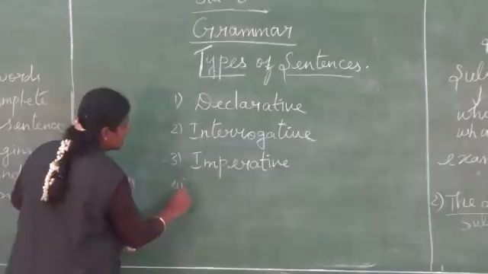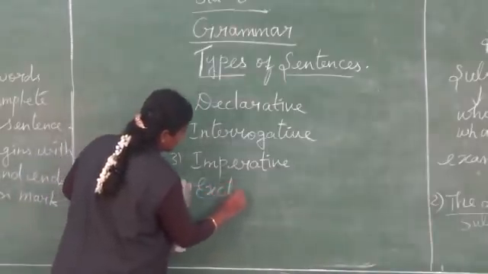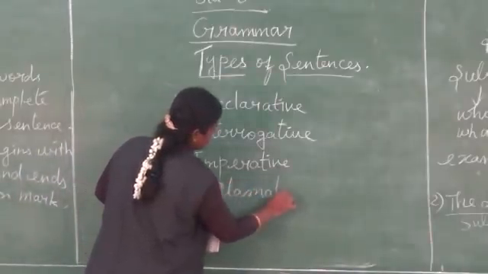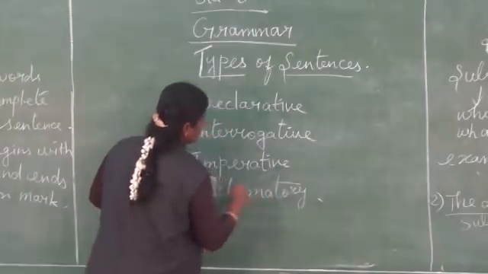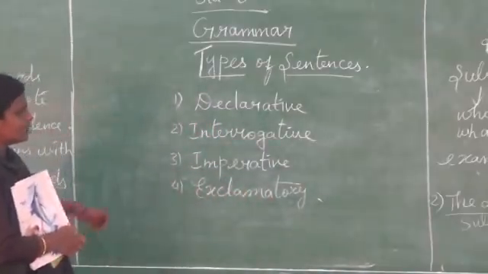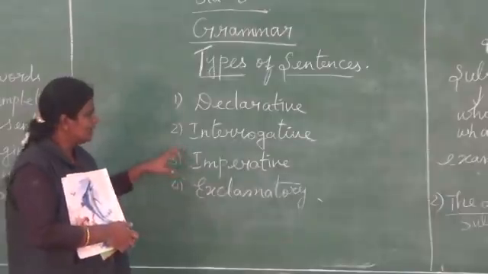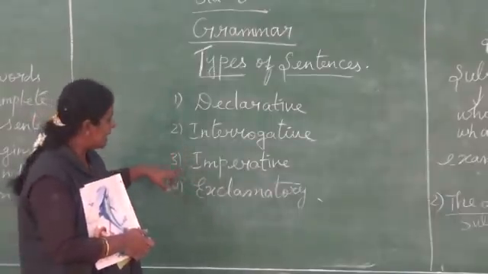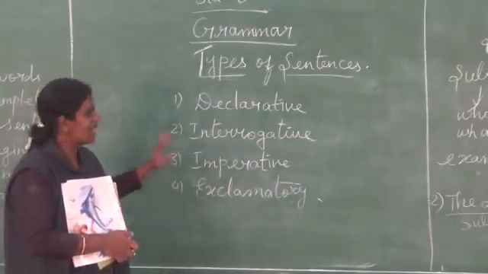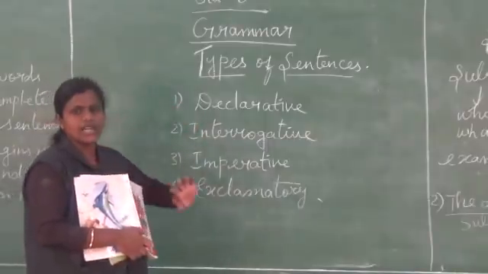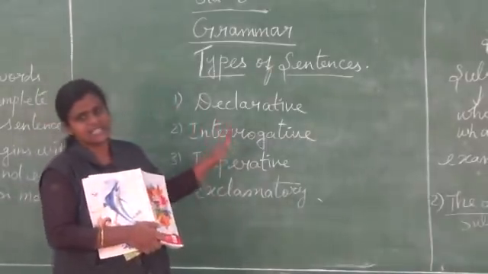And fourth one is exclamatory. So the declarative sentence, it is otherwise called an assertive sentence.